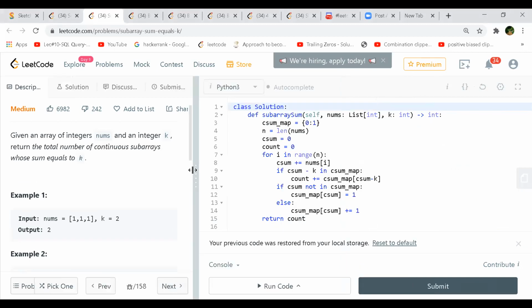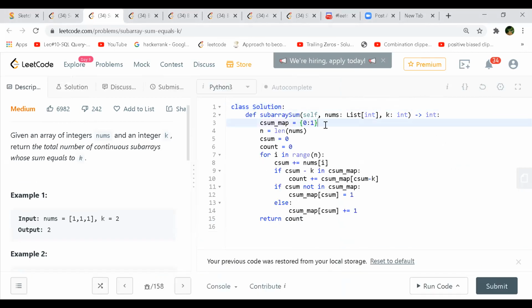So this is the base case, I'm initializing for 0 and taking it as 1. This is the length of the nums, cumulative sum and the count. So you are going through each of the array numbers and doing the cumulative sum, right? Now dynamically, you check the cumulative sum minus the target. K is the target. And if you find the same number in your map again, then you pick the count from the map itself for that sum. Otherwise, if you are seeing it for the first time, you put that cumulative sum and give a value of 1. Else, it's a repetition, then you just add plus 1.